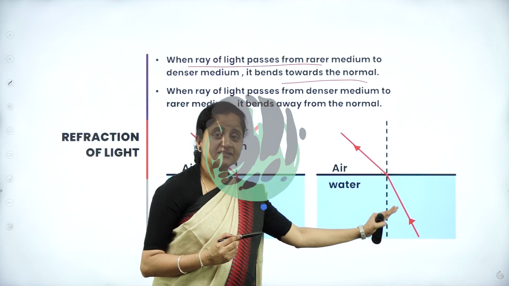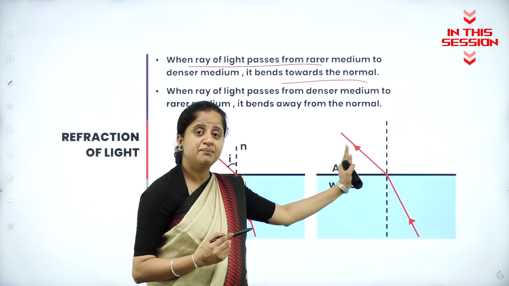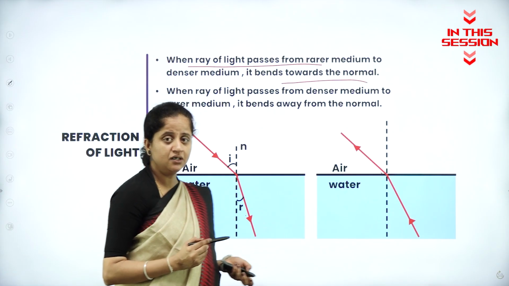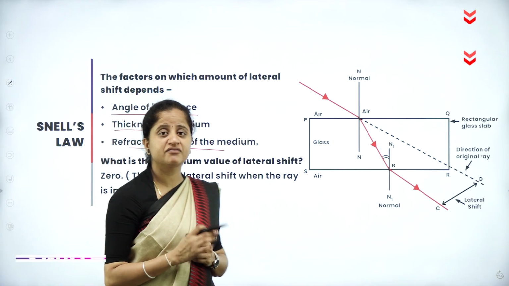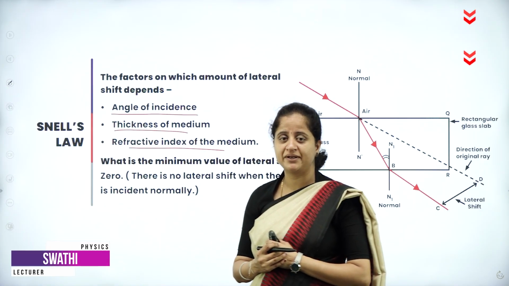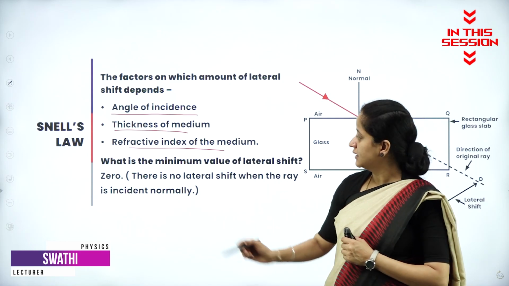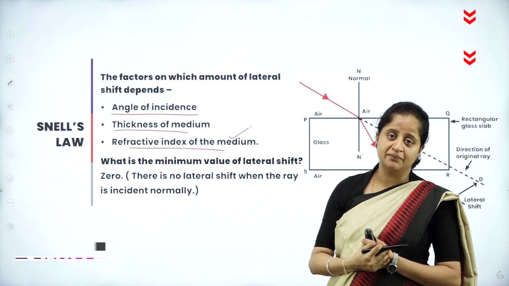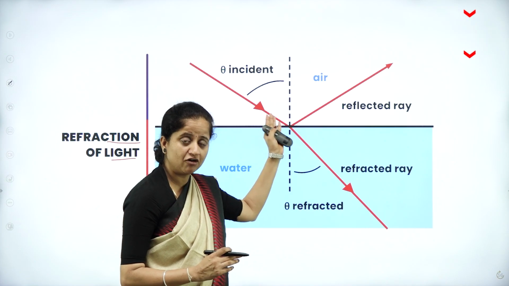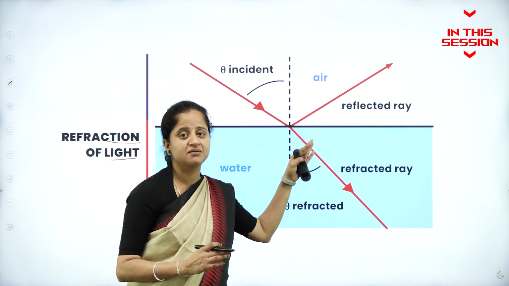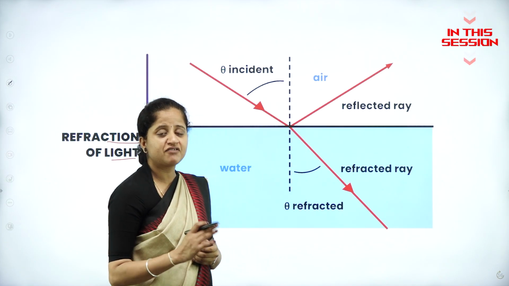When a ray of light travels from denser to rarer, the bending takes place away from the normal. We all know that the refractive index is not the same for all the mediums, so it also depends on the refractive index of the medium. This phenomenon of bending of a light ray when it travels from one medium to another medium is called refraction of light.